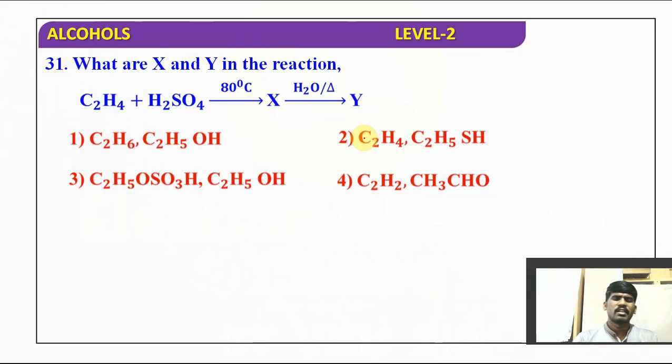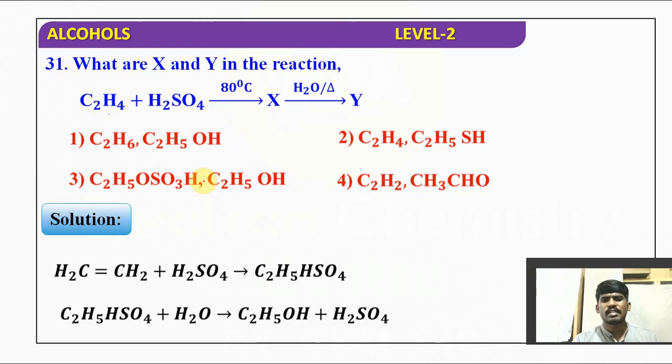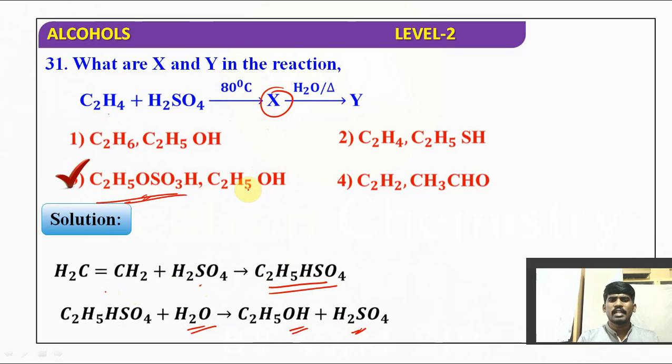Another simple reaction. What are X and Y in this reaction? C2H4 plus H2SO4 at 80 degrees Celsius. Initially it gives the alkyl hydrogen sulfate, and upon hydrolysis it gives the alcohol. Ethene plus H2SO4 gives C2H5HSO4, which upon hydrolysis gives ethanol plus H2SO4. So here X is the ethyl hydrogen sulfate and Y is the alcohol, that is ethanol, C2H5OH. Understood?